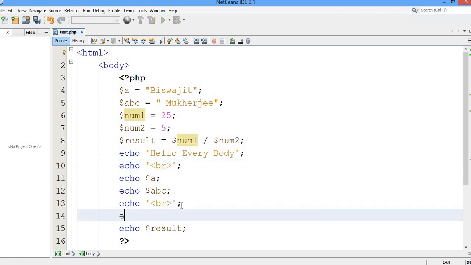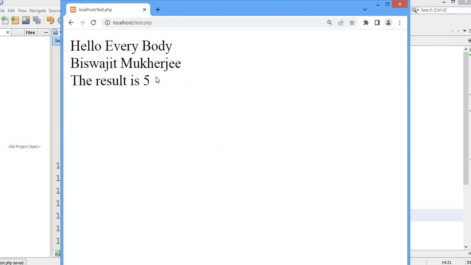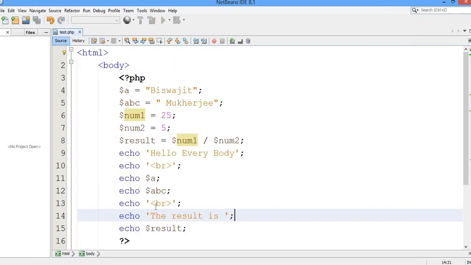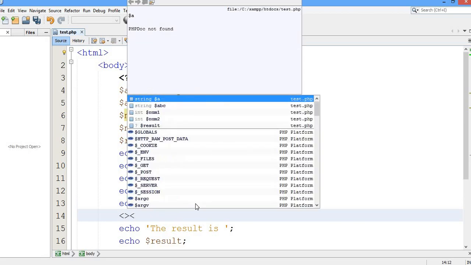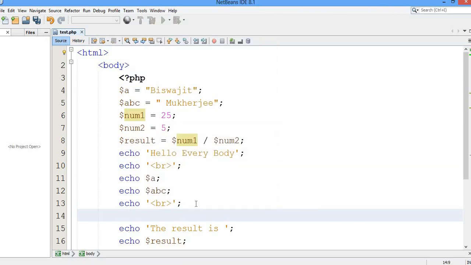Now you can write "the result is", and you just give a space, and after that the value will be printed. Just let me show you. Okay, the result is 5. And if you want, you can also take your heading. So as I told, you can take echo.